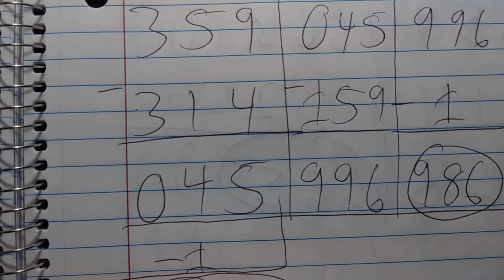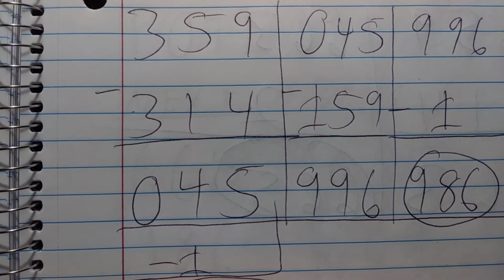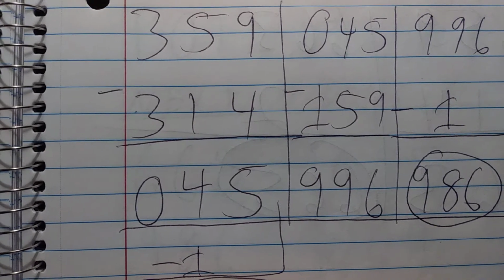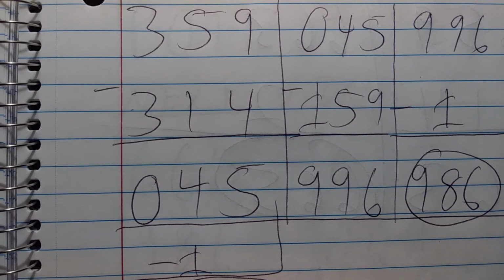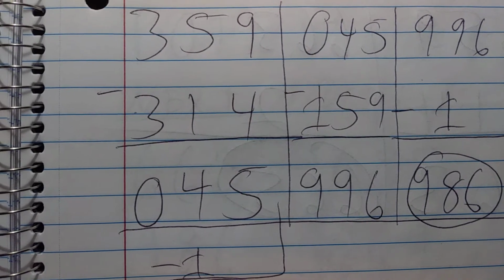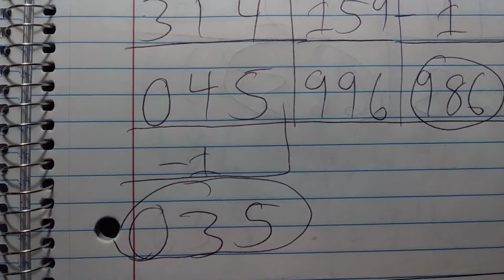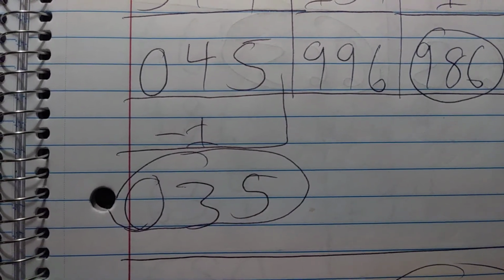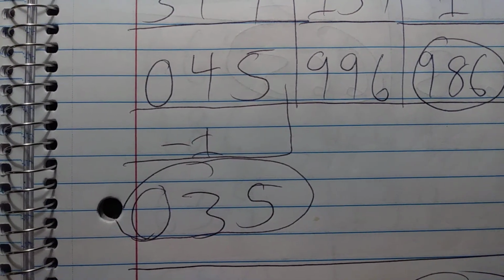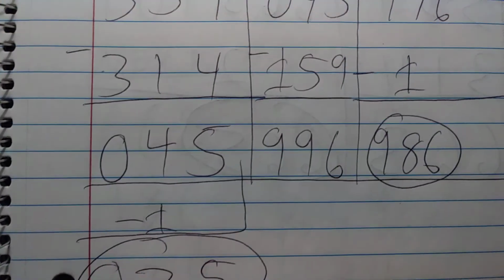And then we're going to take 359, subtract off 314, so 3 minus 3 is 0. 5 minus 1 is 4, and then 9 minus 4 is 5. And then subtract off 1 from the 3, and then bring down 0, 5, so 035.